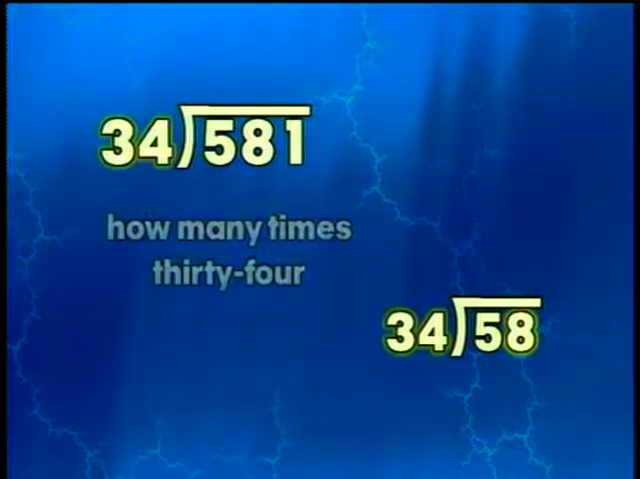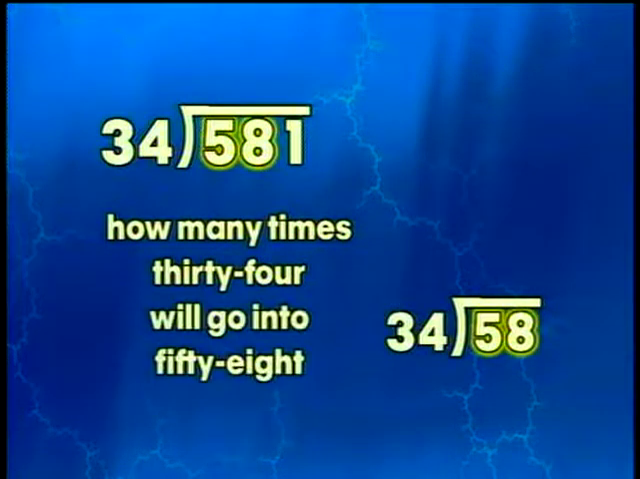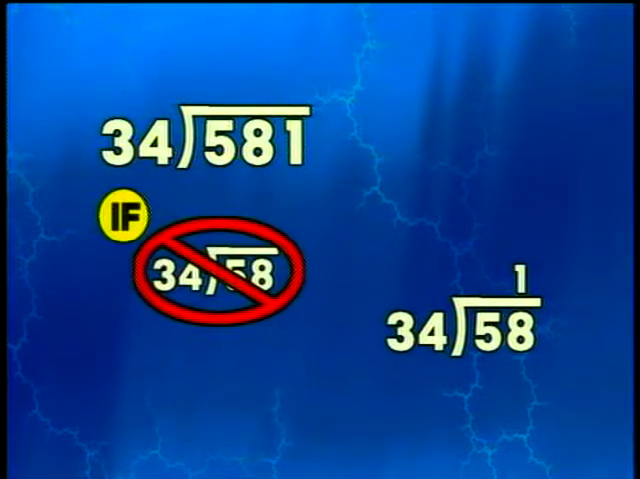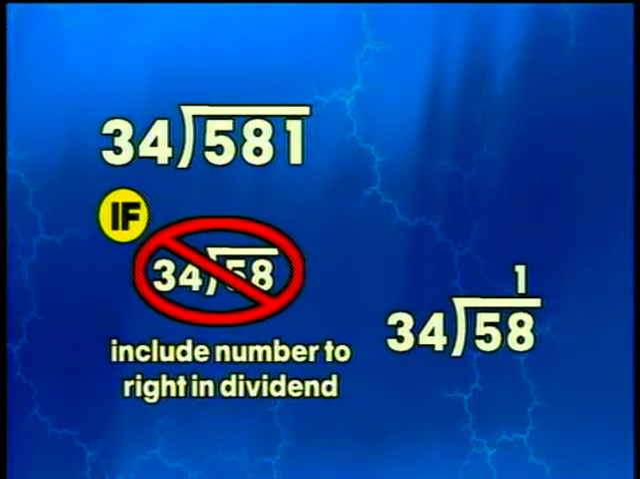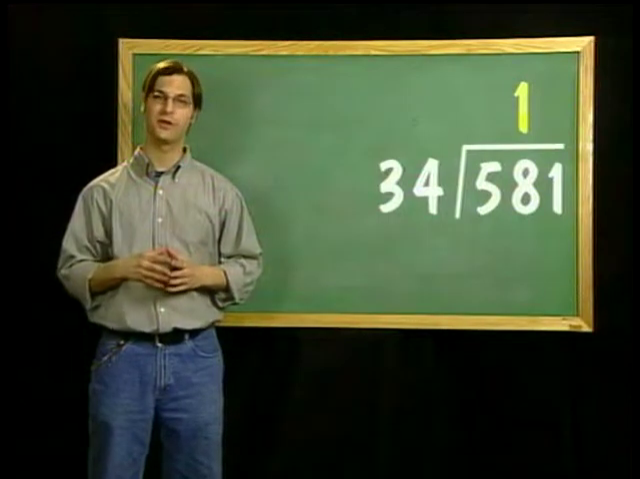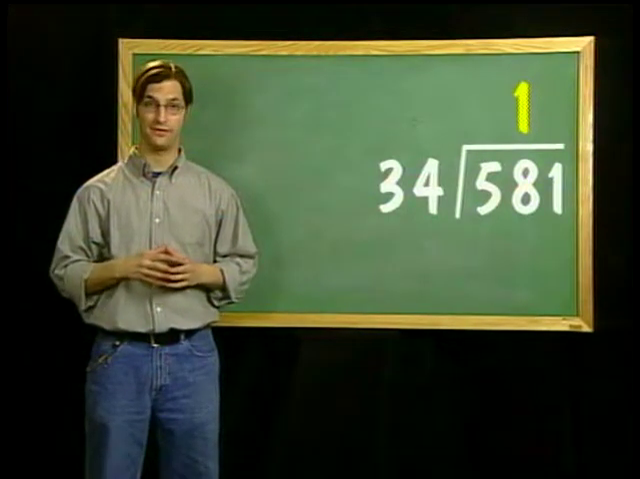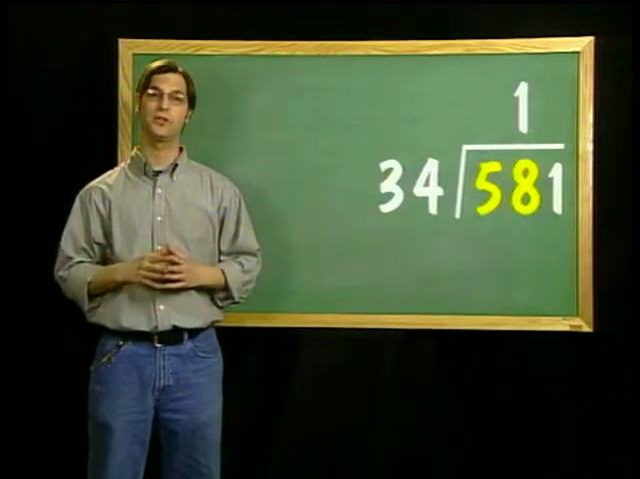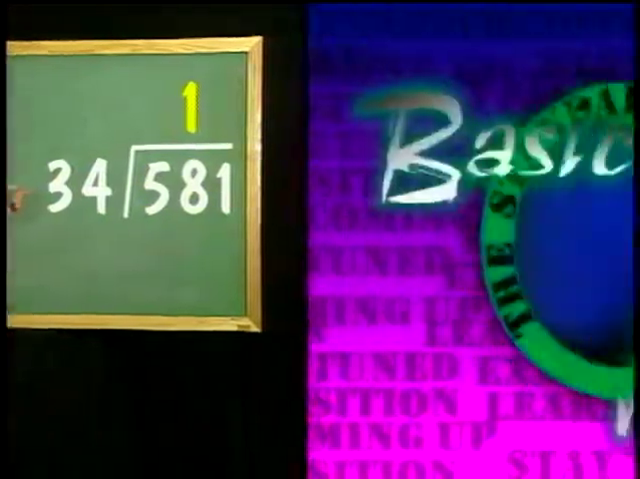So now we see how many times 34 will go into 58. 34 goes into 58 one time. If 58 could not have been divided by 34, then we would have had to include the next number to the right in the dividend. But since 34 goes into 58 one time, then the 1 goes above the 8. Notice the 1 goes above the 8 and not the 5. That's because 34 is divided into 58 and not 5. So the first number in the quotient goes here.